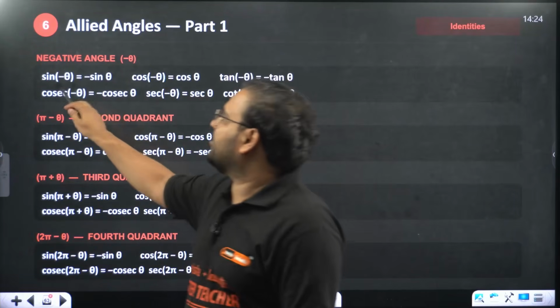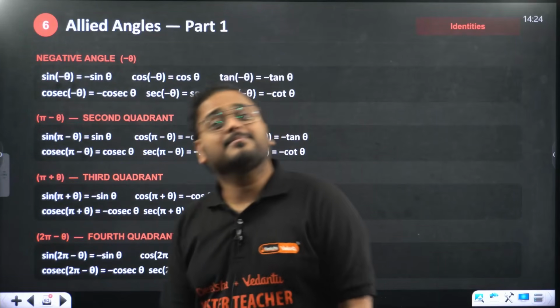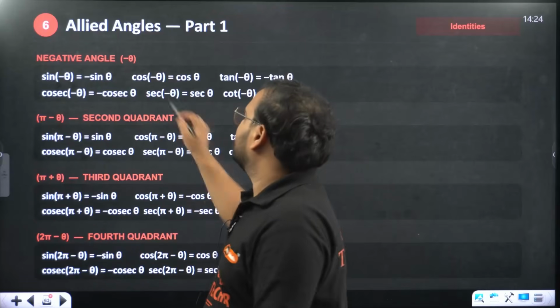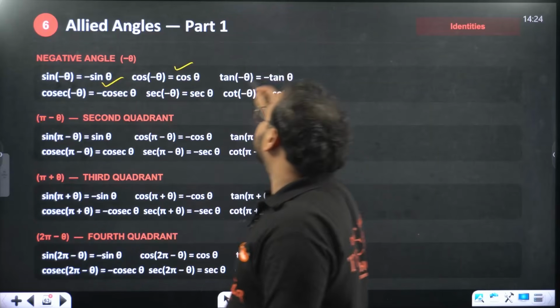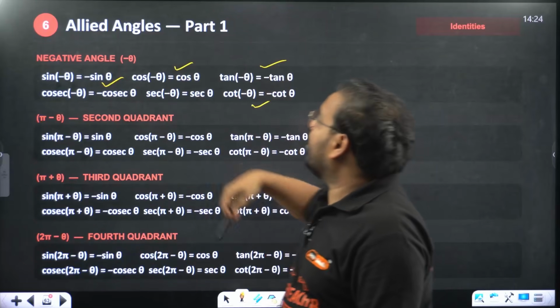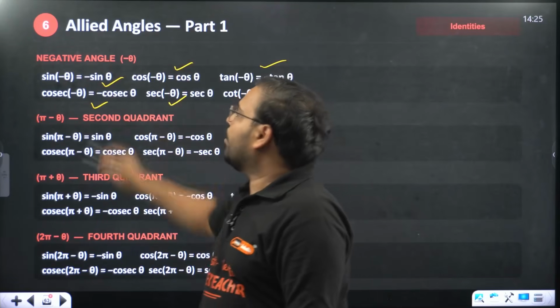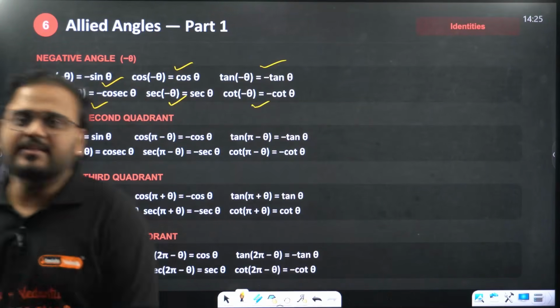For negative angle, sine of minus theta is minus sine theta. Why, sir? Because it is an odd function. So sine is an odd function, cos is an even function, tan is also odd, cot is also odd, sec is even, cosec is odd, right? The negative of the angle.